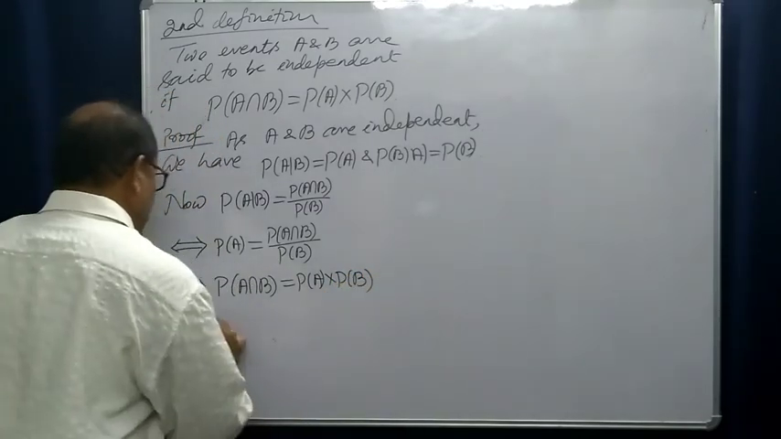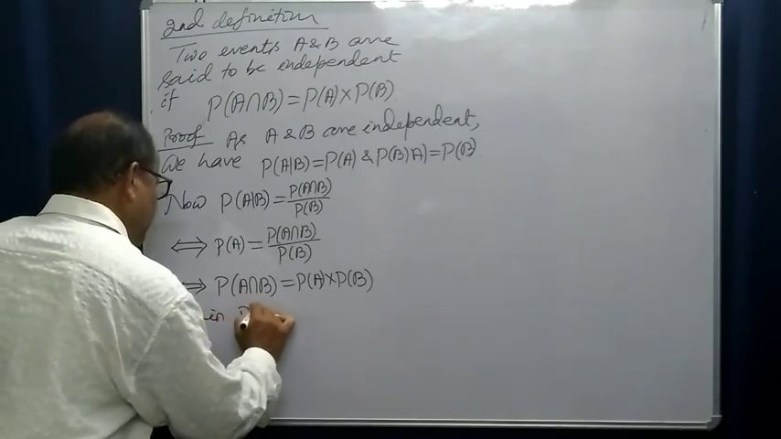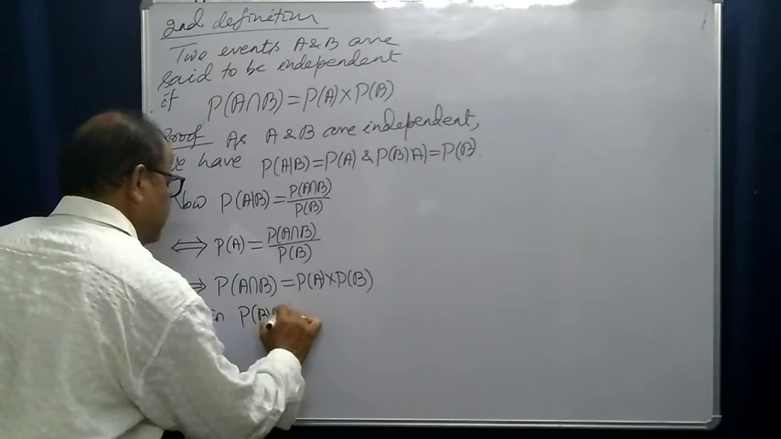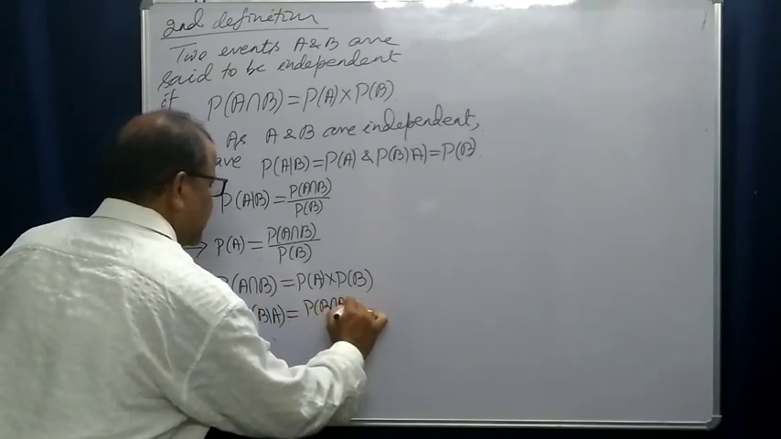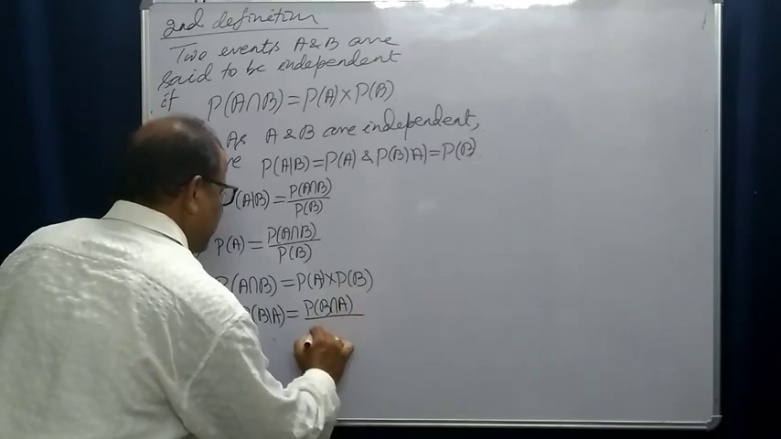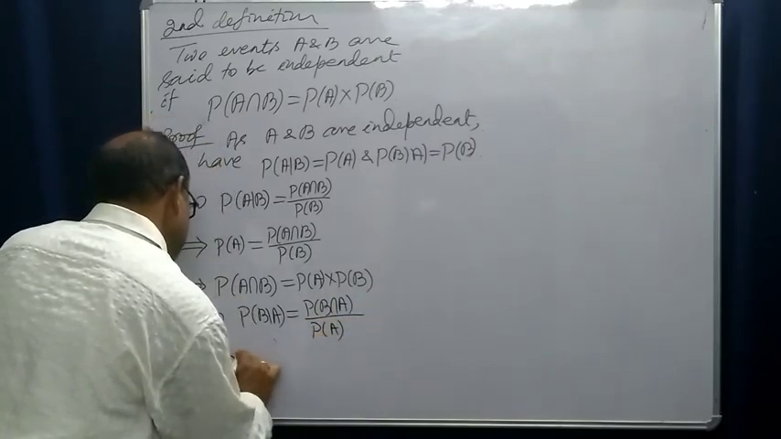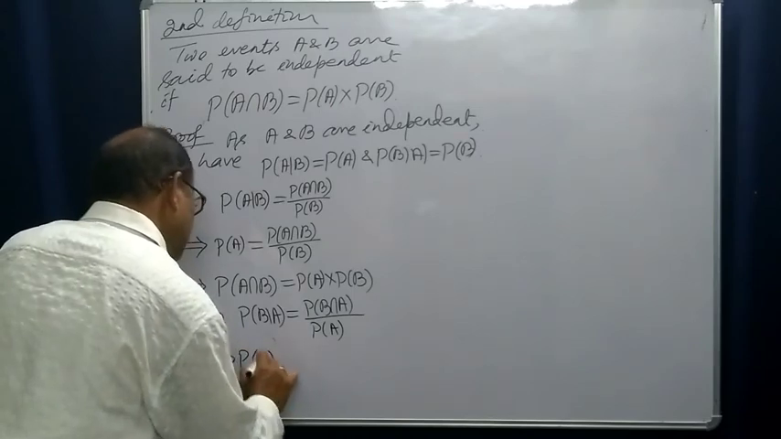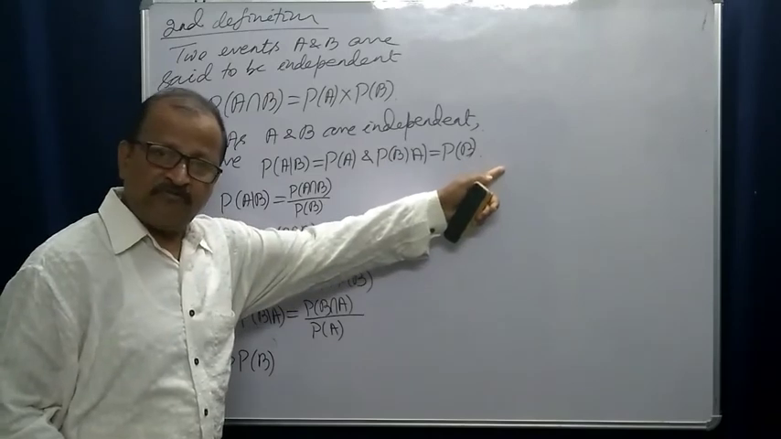Similarly, again, probability of B condition A is also equal to probability of B intersection A division probability of A. This implies it is probability of B, because probability of B condition A is equal to probability of B.